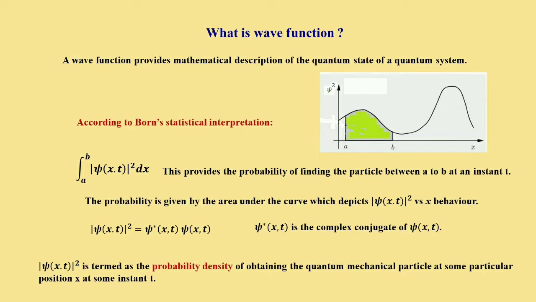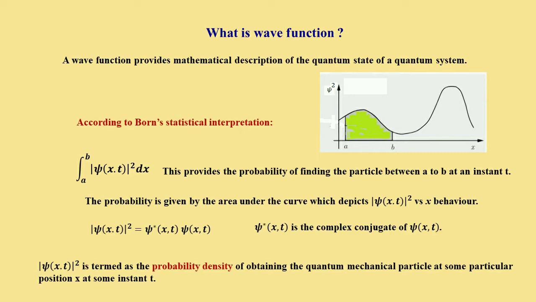And now, as we mentioned earlier about the famous scientist Max Born, his statistical interpretation says that the integral from a to b of mod of psi(x,t) whole square dx provides the probability of obtaining a particle between some position a to b at a particular instant of time t.